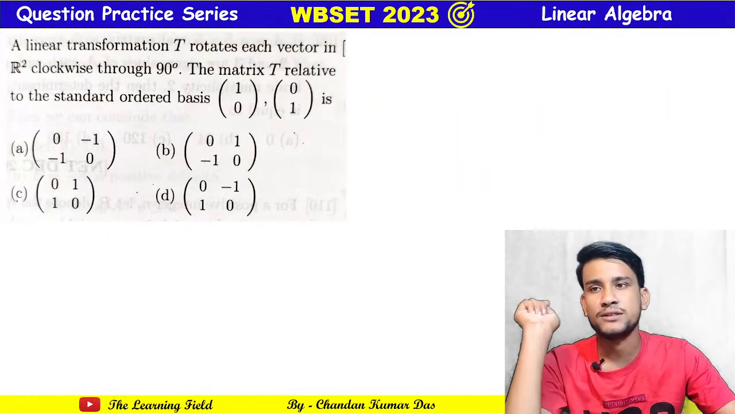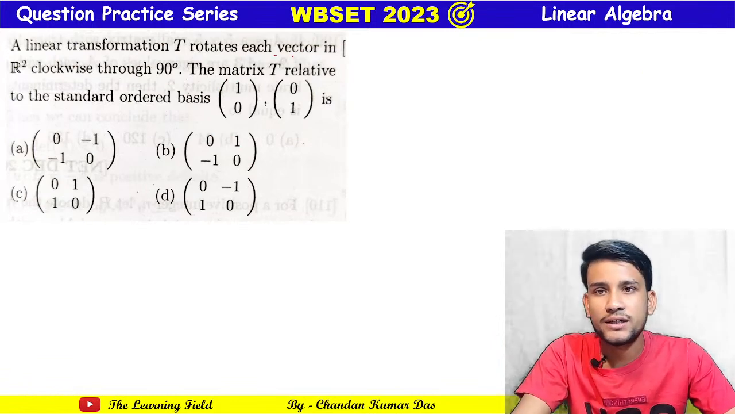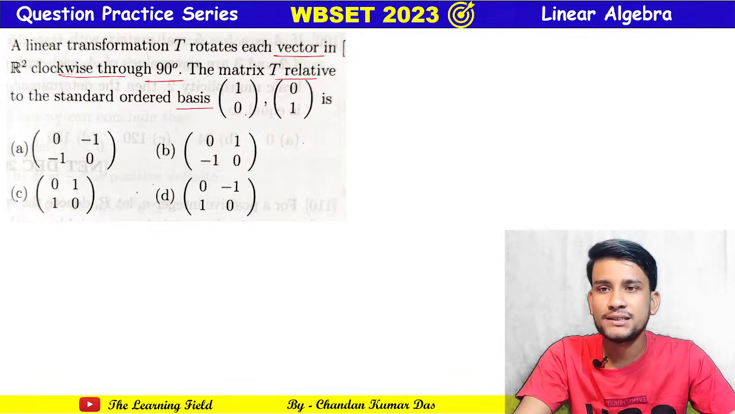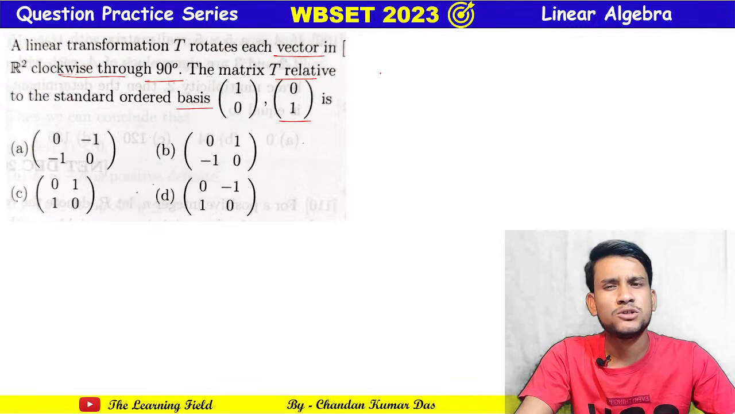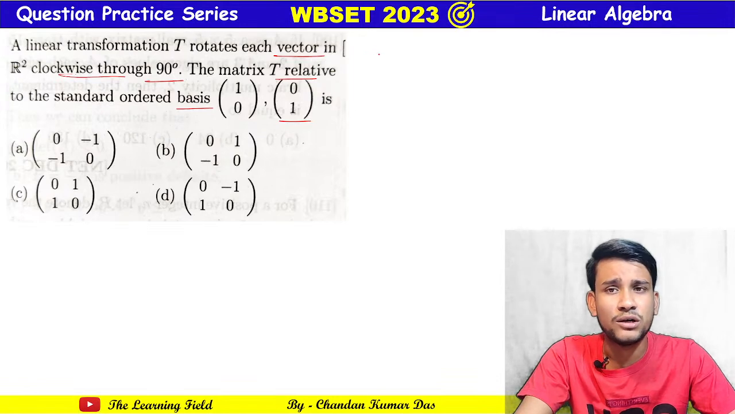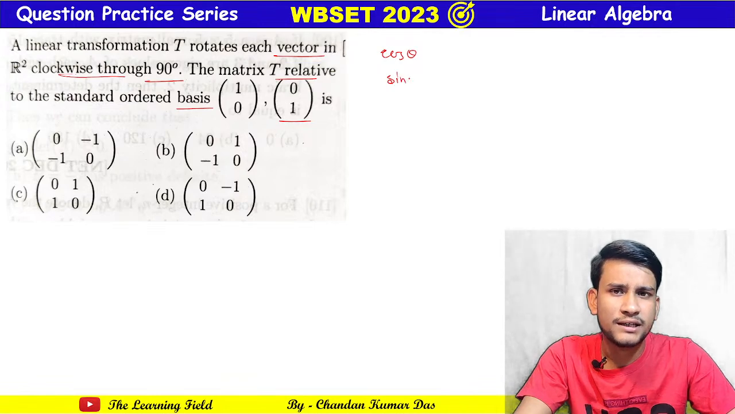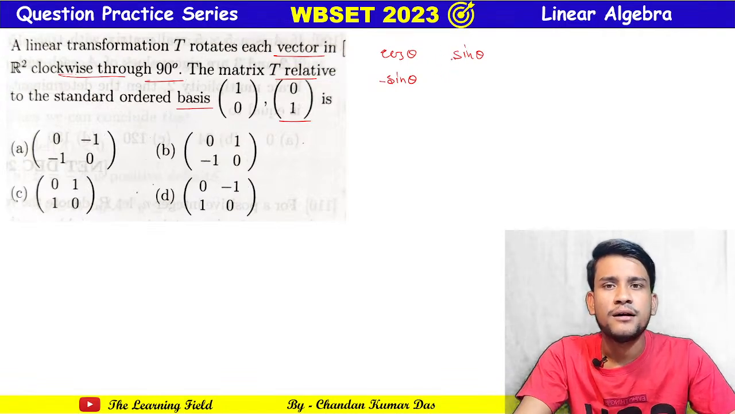Okay, next question. A linear transformation T rotates its vector in R2 clockwise through 90 degrees. The matrix of T relative to the ordered basis is 1 0 and 0 1. Which one of the following is the matrix? So this is also a very easy problem. If you know the transformation matrix, cos theta, minus sin theta, sin theta, cos theta, this is the transformation matrix.